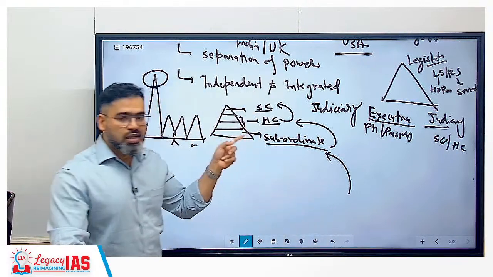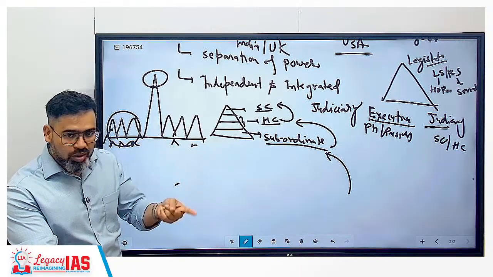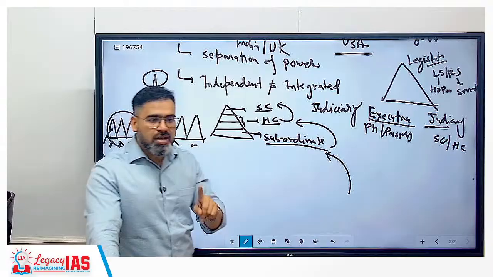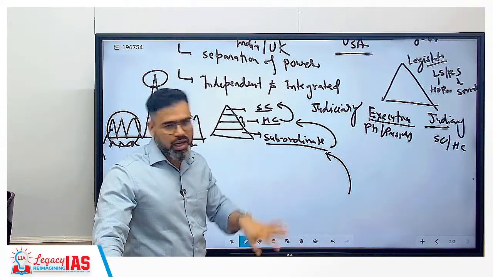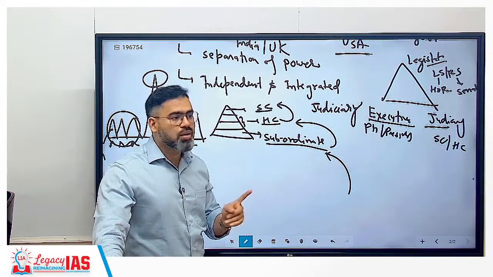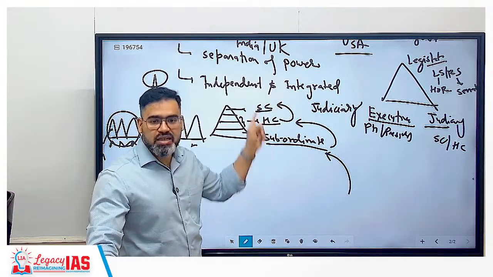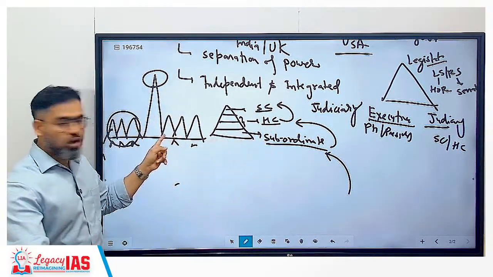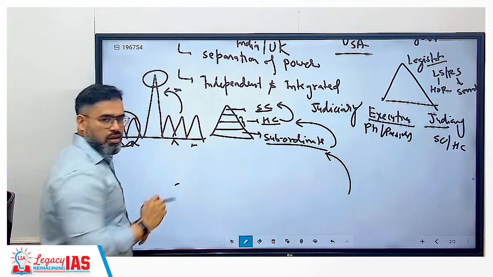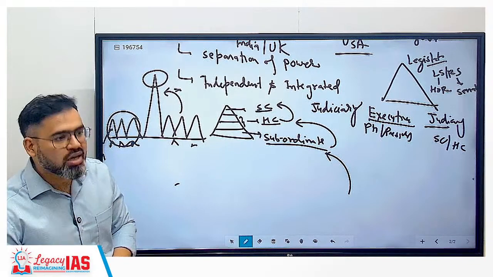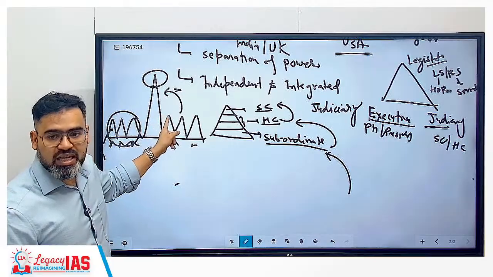India में क्या है? The same case you can file in the High Court and you can file in the Supreme Court also. Like if the matter is related to the Constitution, where do we need to go in India? We can go to the High Court also and we can go to the Supreme Court also. So that is the reason we say that this is an integrated judiciary. But this is not integrated to each other. That means this case will not go here unless there is a constitutional case. It will not go there. So they are not linked to each other.